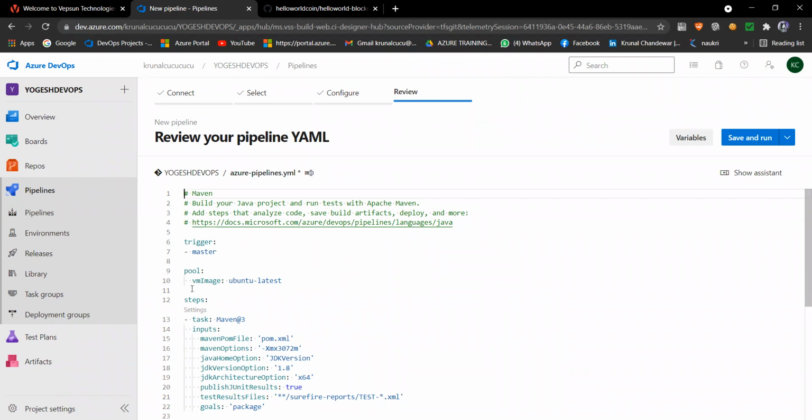Even we have pools also. If you are Microsoft Azure pipeline pool, if you are user defined pool, so similarly we have a pool here, and that is nothing but a VM image Ubuntu latest version.